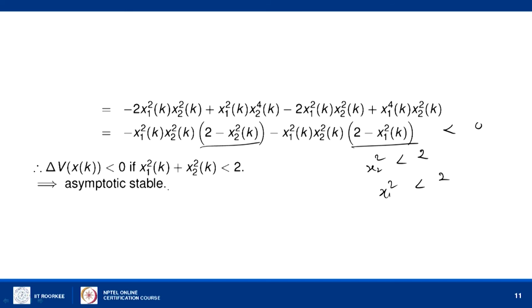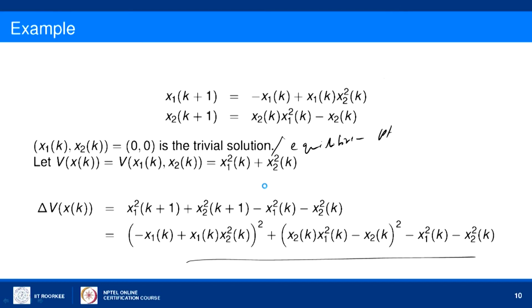So, according to the definition, we have seen that if there exists a circle of radius r in which these conditions are satisfied, then the system is asymptotically stable. So, this illustrates the asymptotic stability of the Lyapunov theory.